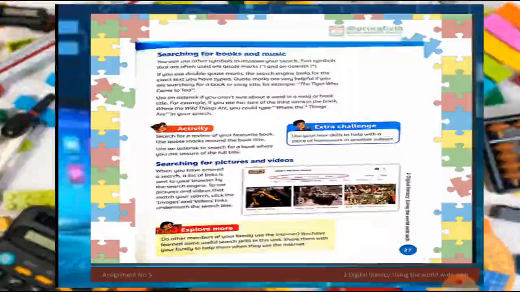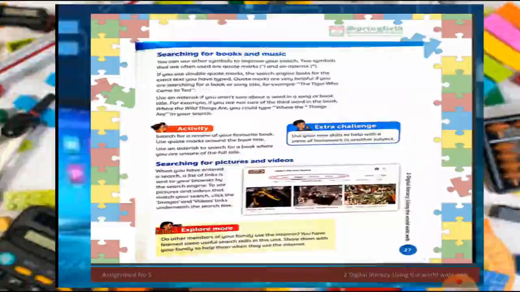Now search for books and music. I told you that the internet contains lots of information about books, music, animals, whatever we want to learn.